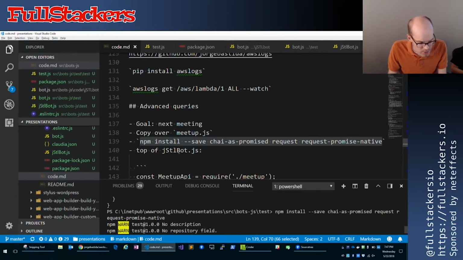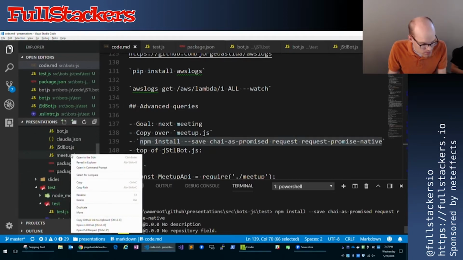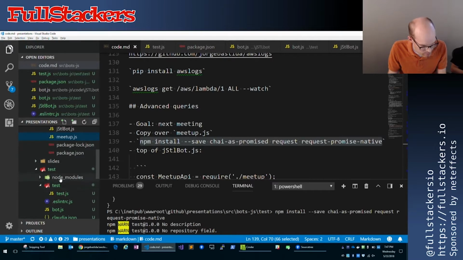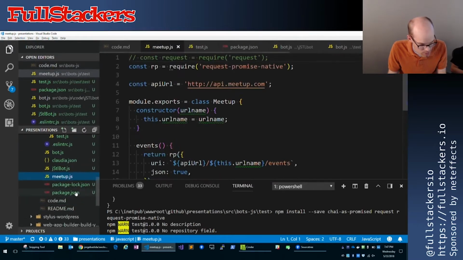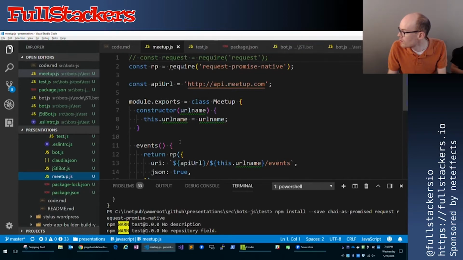I need to go grab our meetup.js file here. It's been a while since I used Chai, but I think it can handle promises without that library, maybe. Oh really? I didn't know that. I thought you needed it.